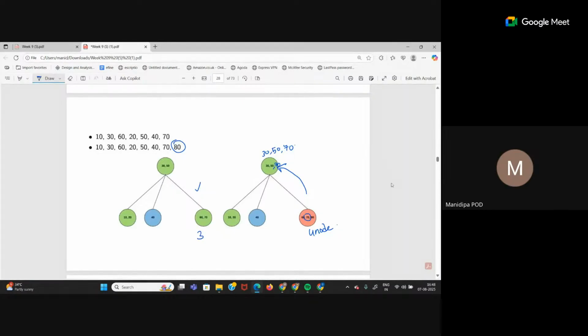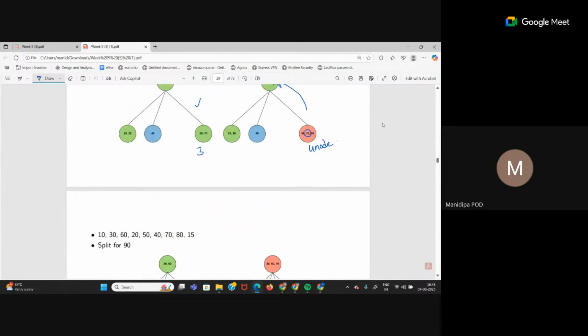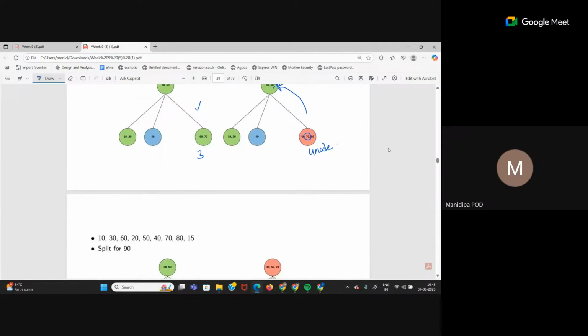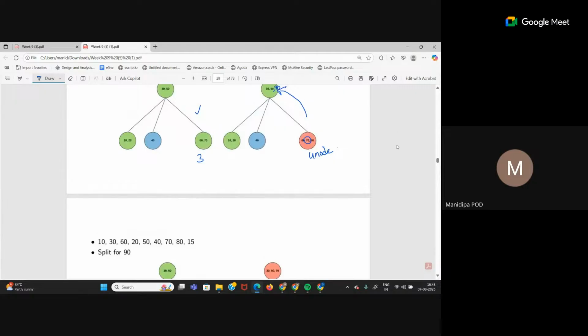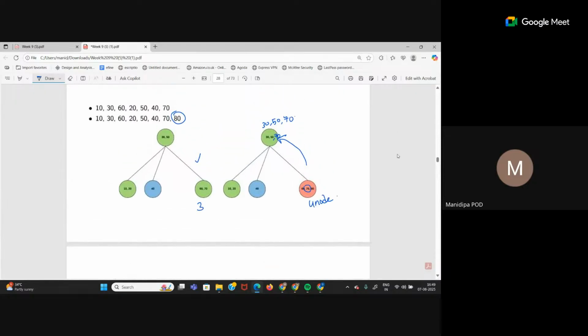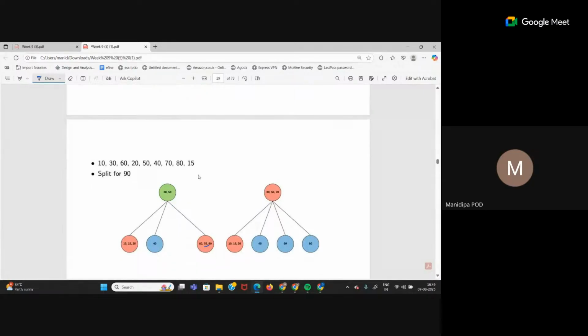Okay. Now, how will this look like? See, first 70 comes here, right? Then you split this node. Sorry, what did we enter last? 80. 80 comes here. We are missing one value, I think. Some 15 value was entered. Okay. After 18, they have also entered 15.